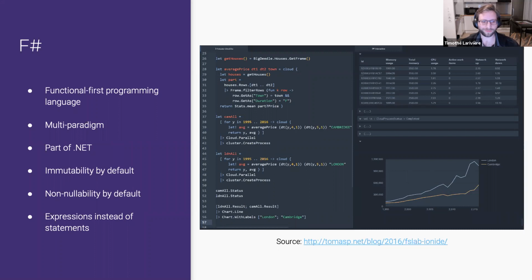And also F# is non-nullable by default, meaning that you can't set an object to null in F#. So this removes a whole class of errors. You don't need to be wary of receiving null values, because in F# they are not allowed by default.